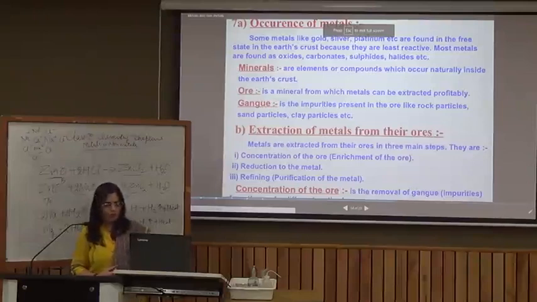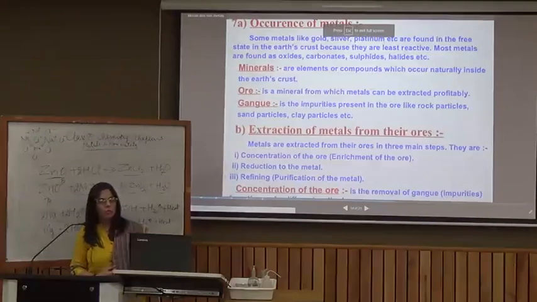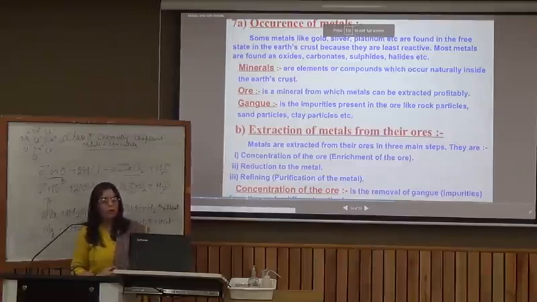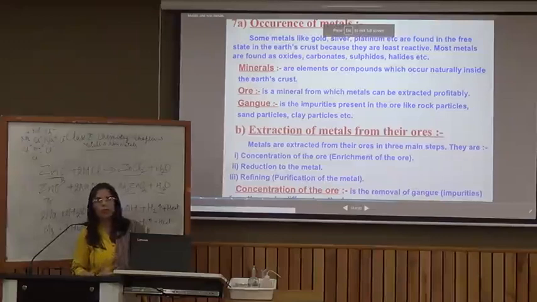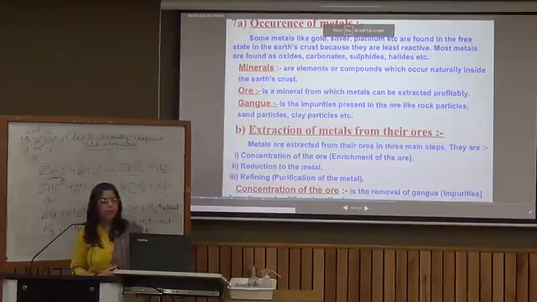So the steps in the extraction of metals. The extraction of metals from their ores is termed as metallurgy, and metallurgy is defined as the process of obtaining a metal from its ore profitably and conveniently. The first step that comes in the extraction of metal from its ore is concentration. So first the ore is ground or crushed to turn it into powder for the efficient separation of gangue from it. So the first step is concentration of ore, which is applied to convert a low grade ore into high grade ore. That means in this step the impurities are removed.